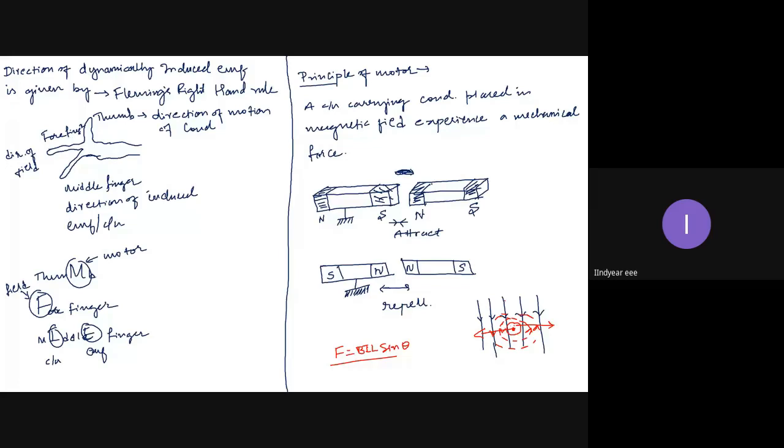So this is the fundamental operating principle of any motor, whether it is DC, whether it is synchronous, whether it is AC, whether it is linear, whether it is reluctance motor, stepper motor, servo motor, any motor you take, this is the very fundamental principle of operation of motor. That a current carrying conductor placed in a magnetic field should experience a force. Why? Those are two magnets existing in the same space, hence they will interact with each other, and as a result, they will develop a displacement through force. Okay. Is it clear?